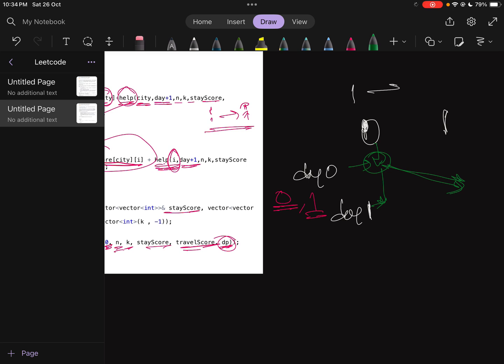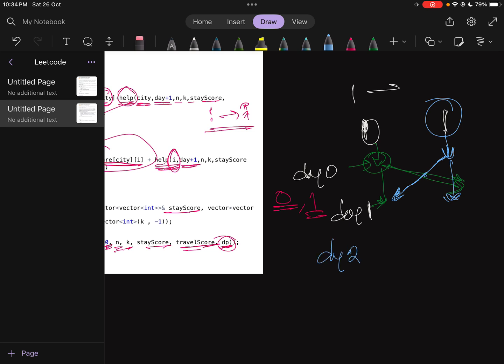This is one possibility. Another possibility is that you start day 0 in city 1, stay in the same city 1, and then on day 1 you move to city 0 again, correct.